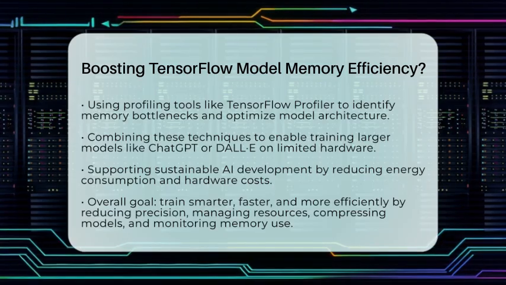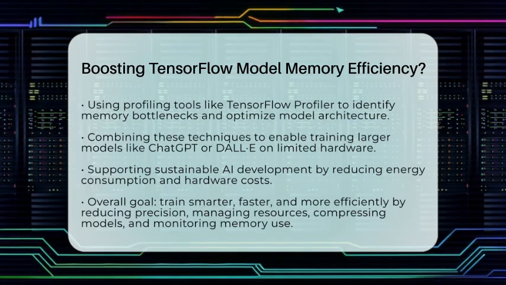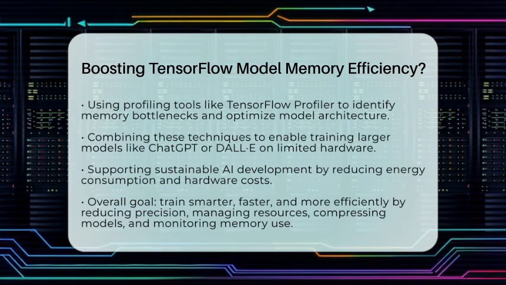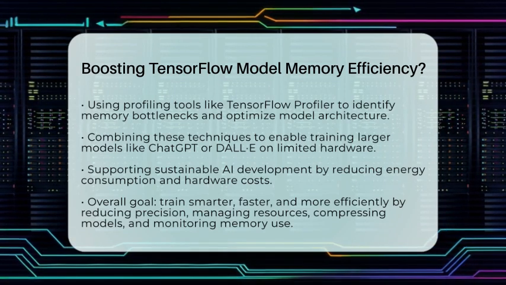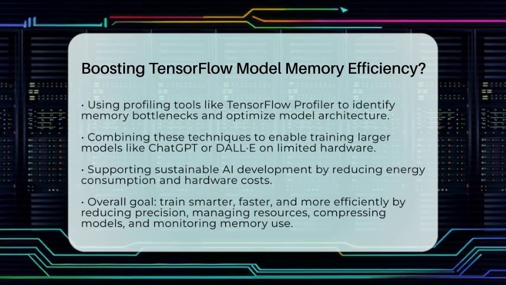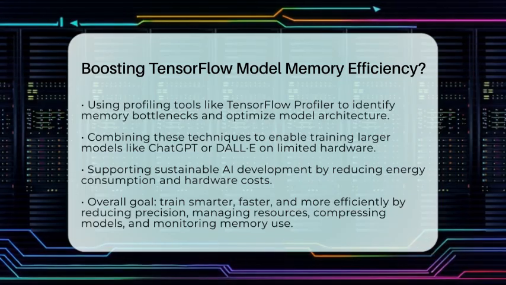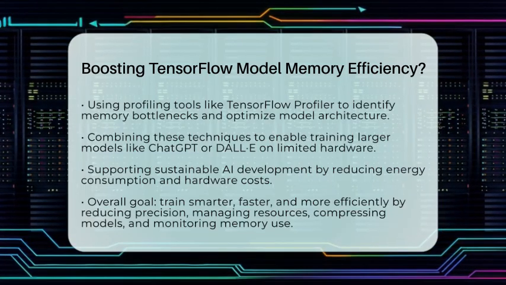All these techniques combined help you build larger, more complex models like ChatGPT, DALL-E, or Midjourney without overloading your hardware. They also support ethical AI development by reducing energy consumption and hardware costs. When you optimize memory use, you make AI more accessible and sustainable for everyone.